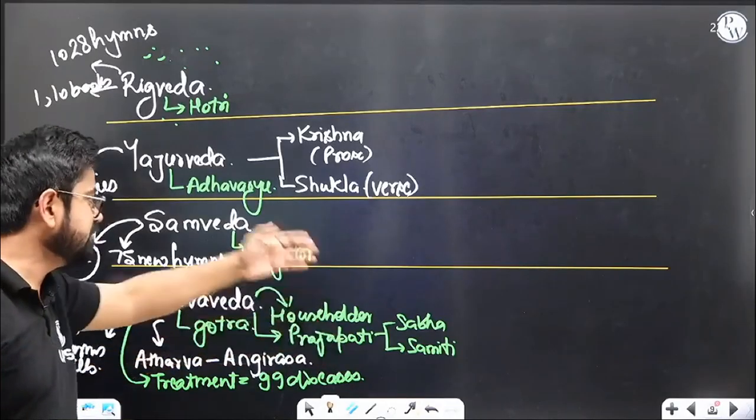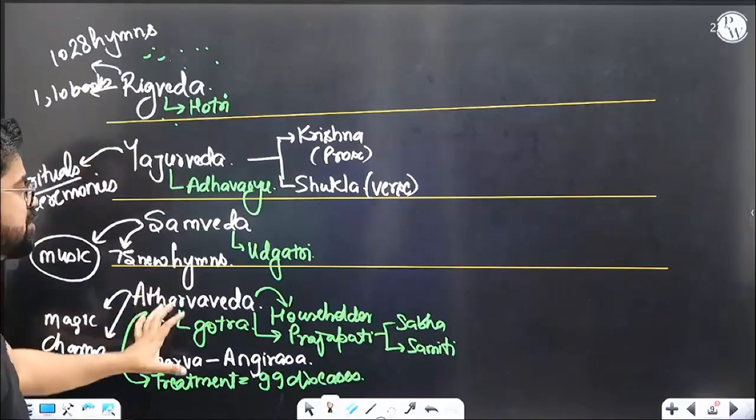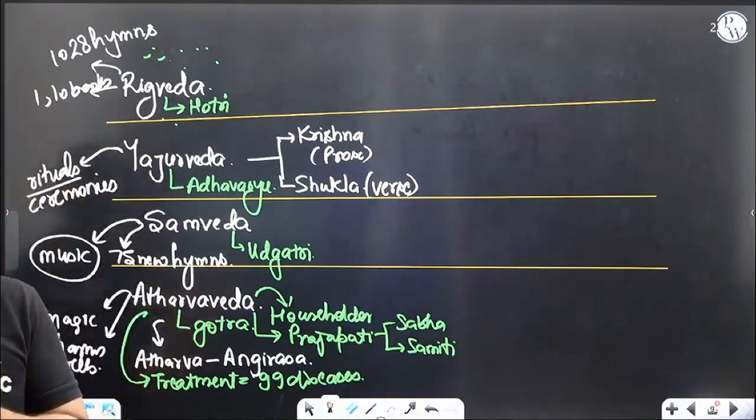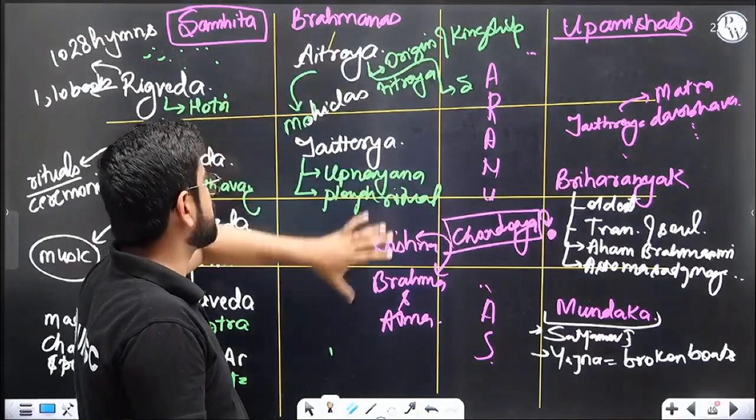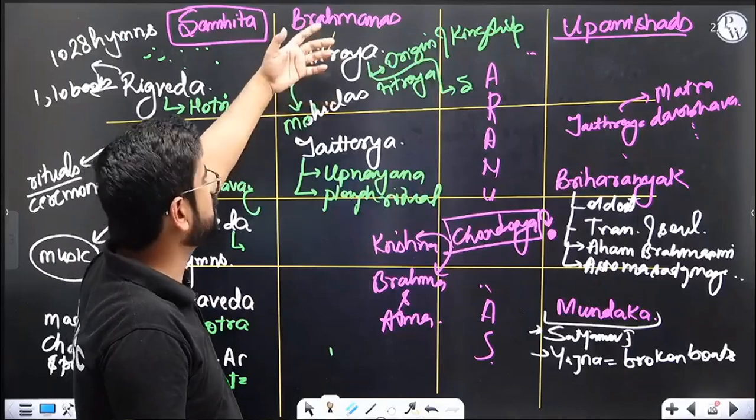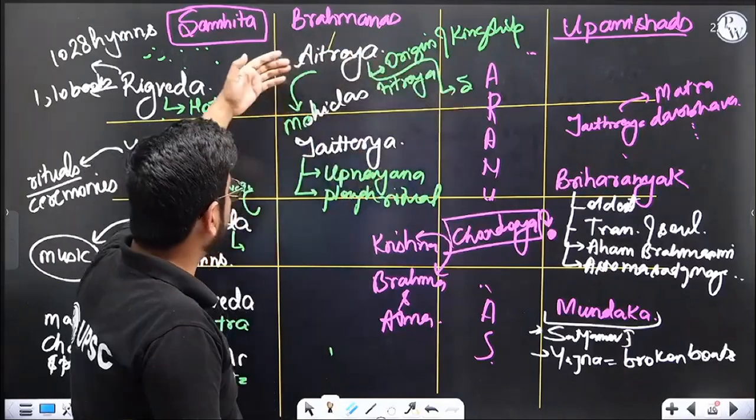The nitty-gritties you can add later, no issues. But first of all, try understanding the essence. Initially, the Brahmins are focusing more on rituals. Then there were Brahmanas attached to it. There are so many Brahmanas, but we wrote only those names which can be asked in UPSC, like Aitareya, where we talk about the origin of kingship.